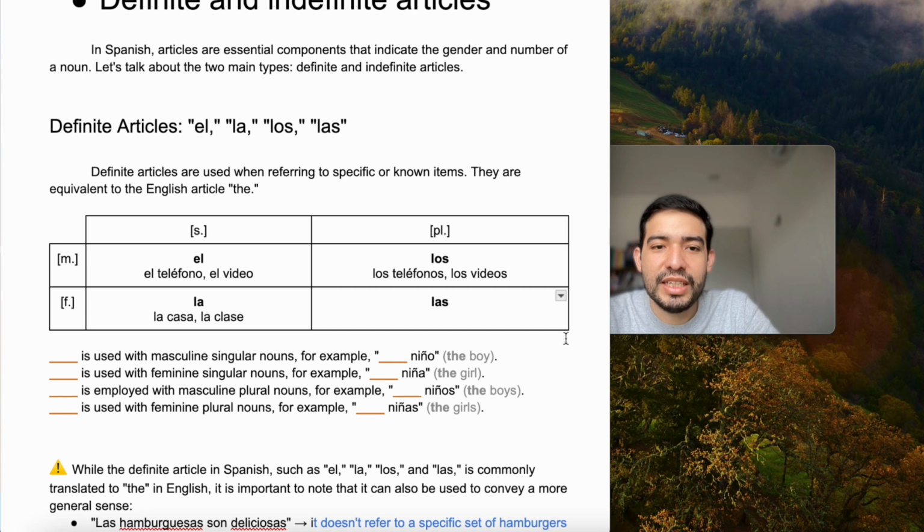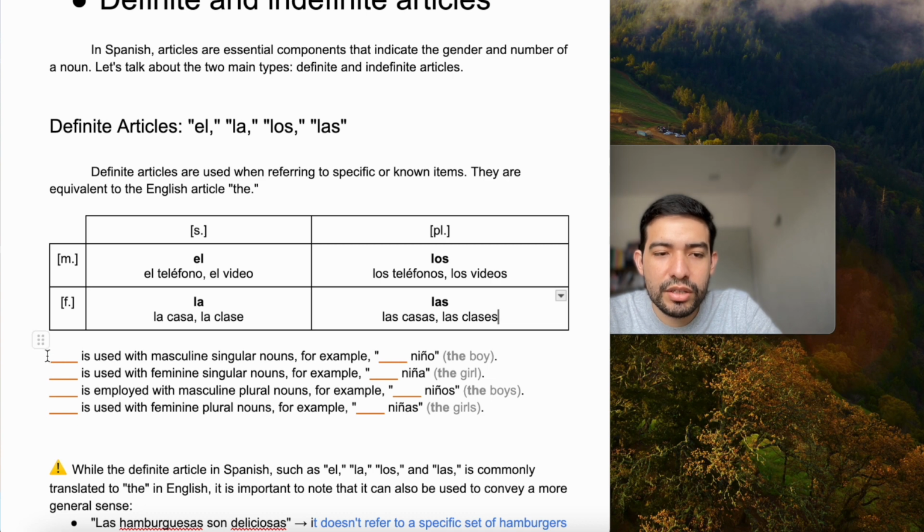Guess, how would we say the houses? Las casas. Same for la clase. La clase is the class. How would you say the classes? Guess? Muy bien. Las clases.